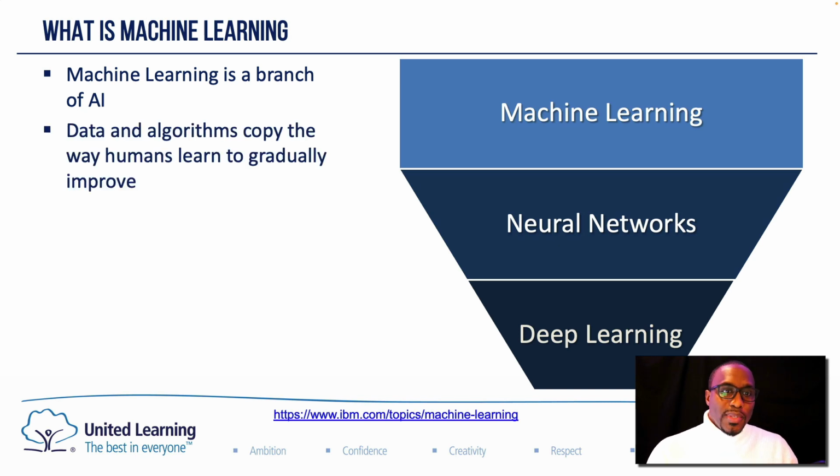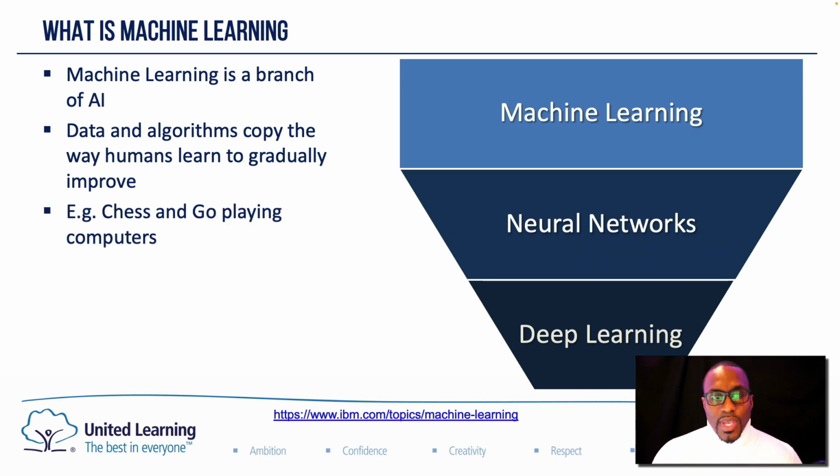So machine learning is a branch of AI. What happens is data and algorithms copy the way humans learn to gradually improve. When we think of examples of this, we can think of computers that are able to play chess or the game Go.